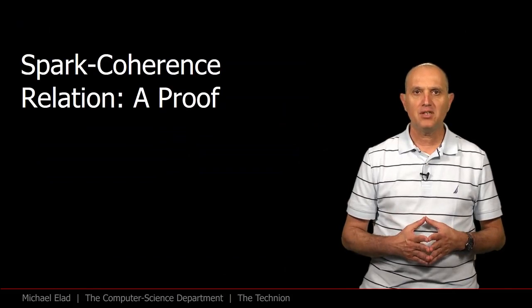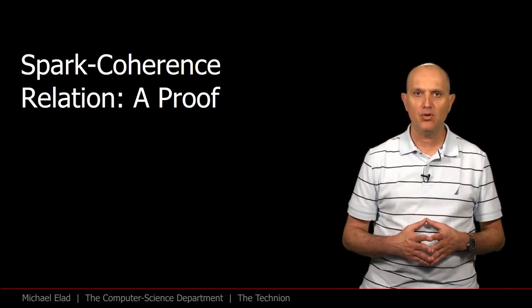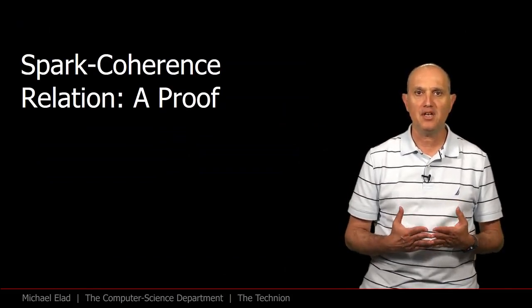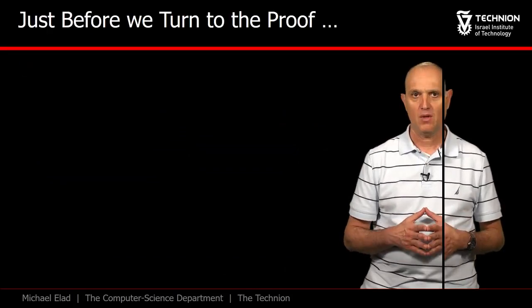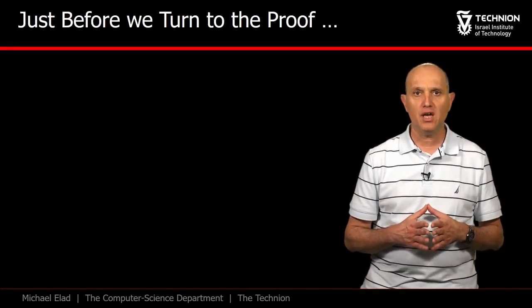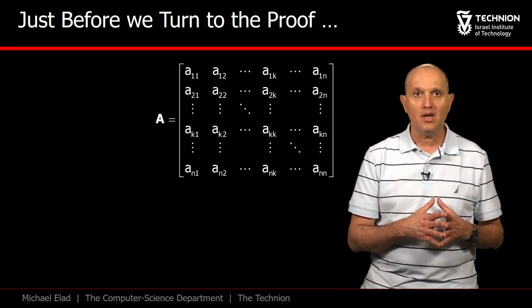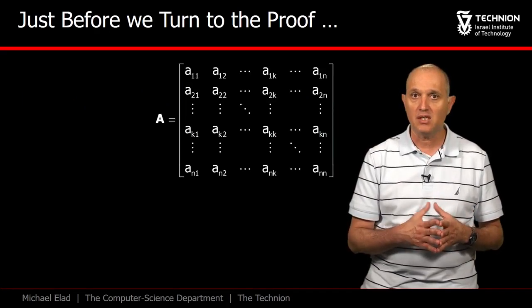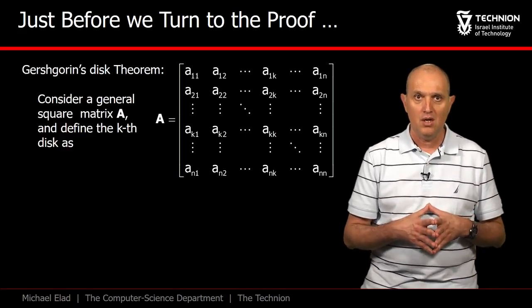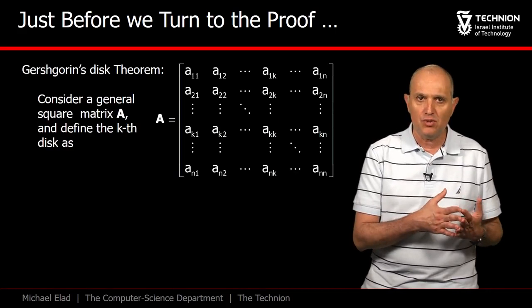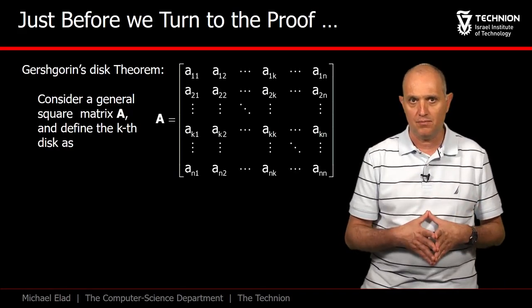Let's prove this fundamental connection between the spark and the mutual coherence, as it is key in making uniqueness claims for the general case. The proof will be based on the Gershgorin disk theorem, so let's start by presenting it. We are given a general square matrix A of size n by n, and we are wondering about the values of its eigenvalues. In our discussion, we shall assume that the entries of A could be complex numbers.